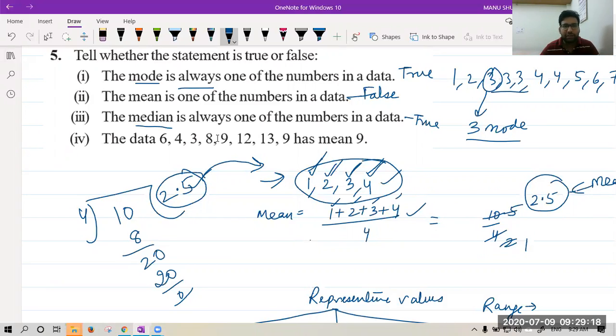Now, the fourth part is the data 6, 4, 3, 8, 9, 12, 13, 9 has mean 9. Please check whether it is true or false. Okay, you are saying it is false. Maybe you have checked. Just add the values and divide by 1, 2, 3, 4, 5, 6, 7, 8. Divide by 8. And if the answer is 9, statement is true. If answer is not 9, statement is false. I hope you got this.